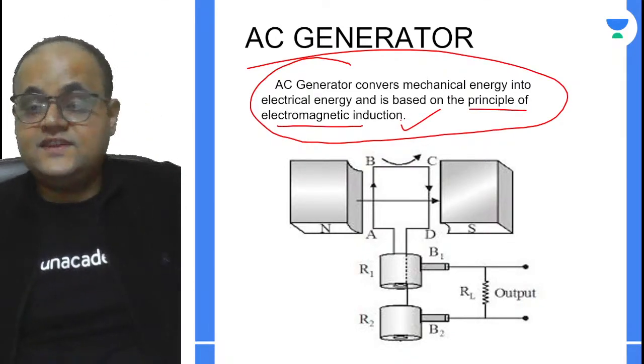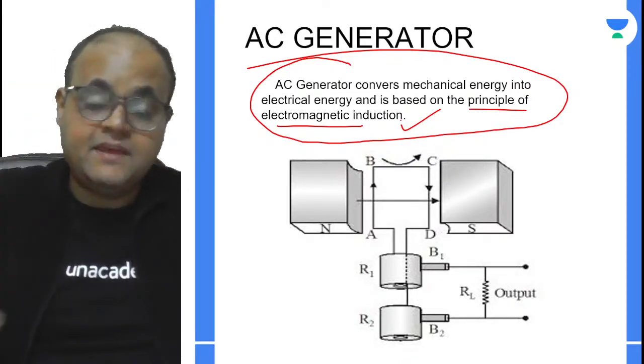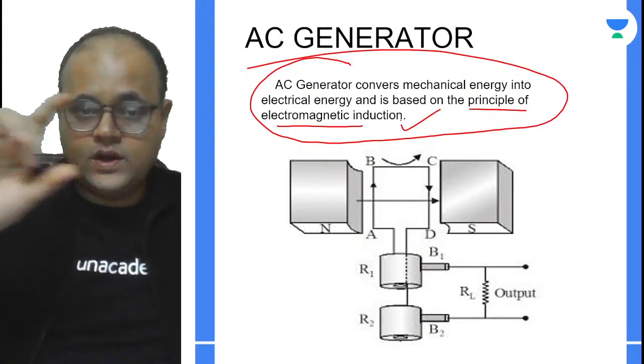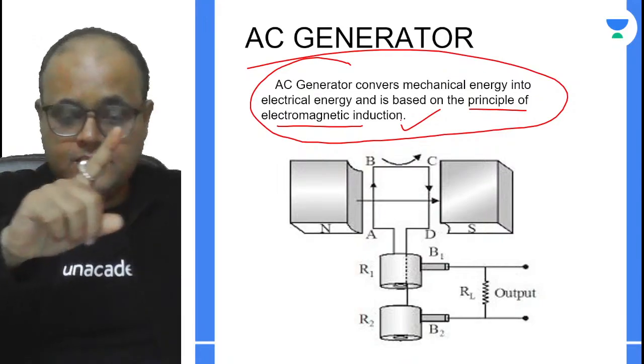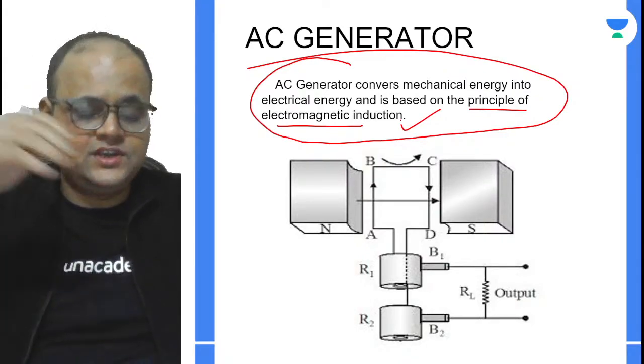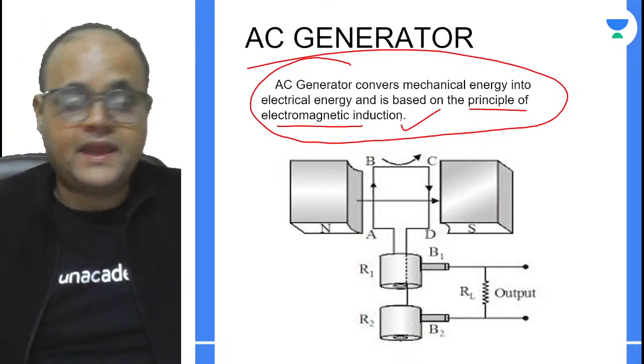So for an AC generator, a very important question for your board exams is: which of the following is the working principle of AC generator? Magnetic effect of current, electric effect of current, electromagnetic induction, and so on. The correct option is the principle of electromagnetic induction.